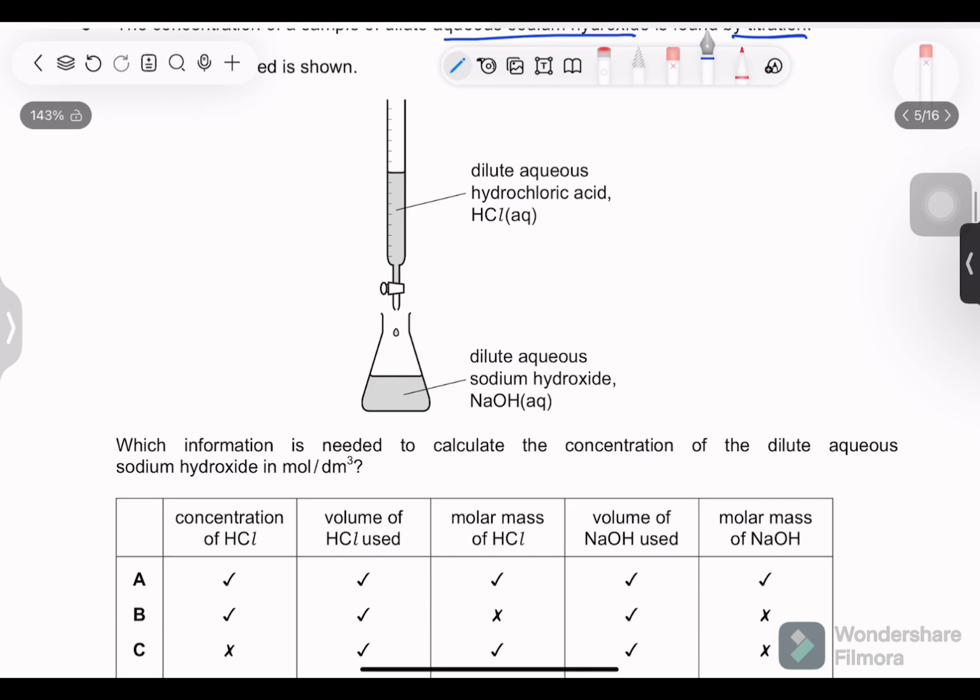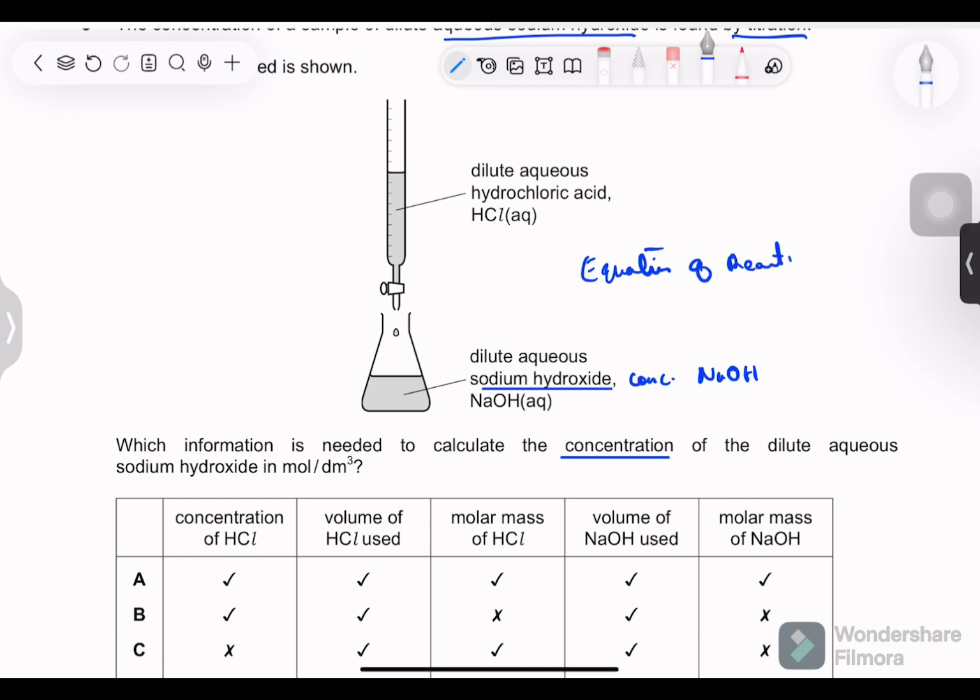Simple titration is taking place. Which information is needed to calculate the concentration of the dilute aqueous sodium hydroxide in mol per dm cubed? So you have to know this basically, and it is some common sense too. The unknown quantity over here is sodium hydroxide. So you don't know the concentration of NaOH. What you do know, however, is the equation through which they both react.